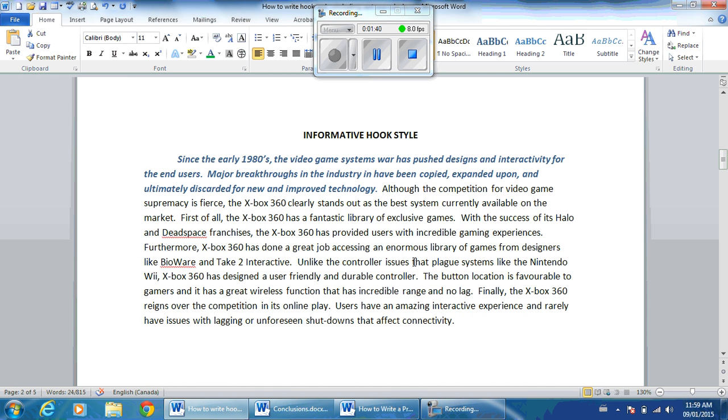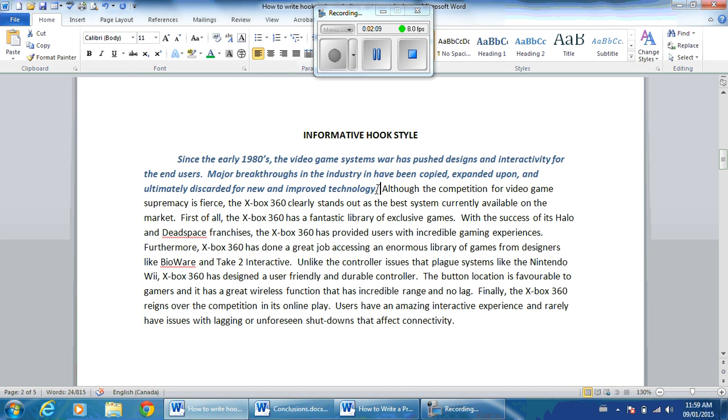Now, what we have here is an informative hook style, and it's highlighted here in blue. And so what I did is I gave a little bit of historical context here before I actually hit the reader with the topic sentence. So it says, since the early 1980s, the video game systems war has pushed designs and interactivity for the end users. Major breakthroughs in the industry have been copied, expanded upon, and ultimately discarded for new and improved technology.